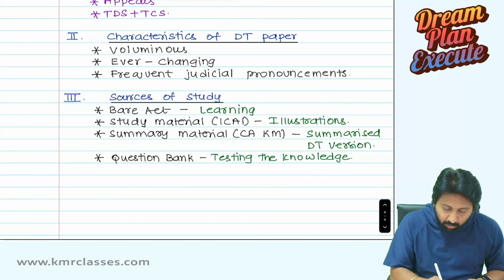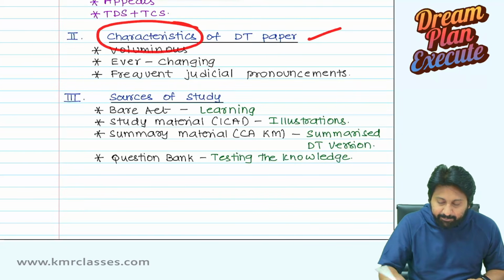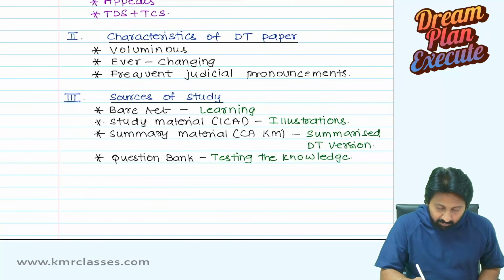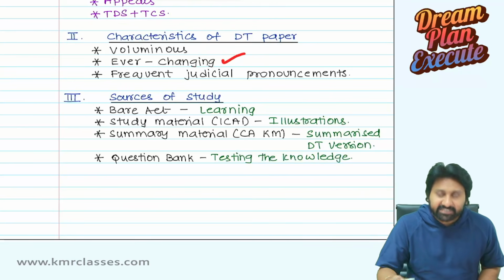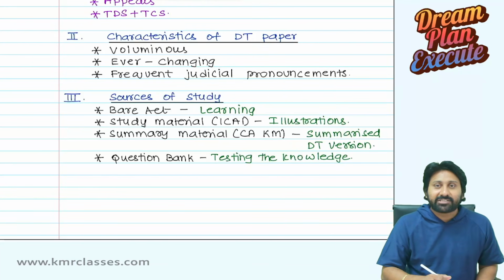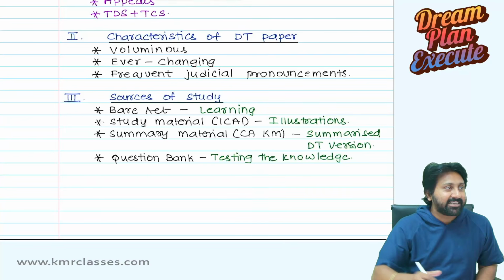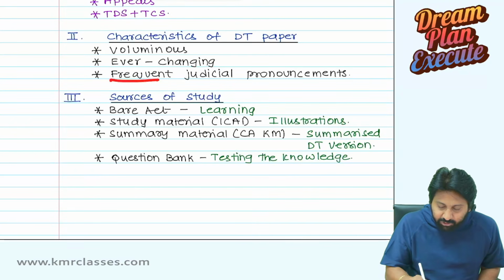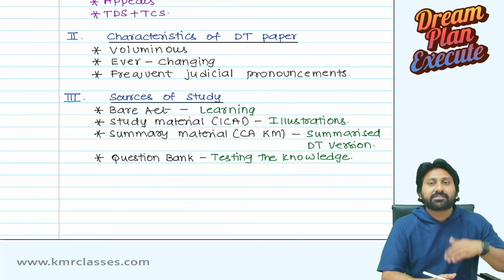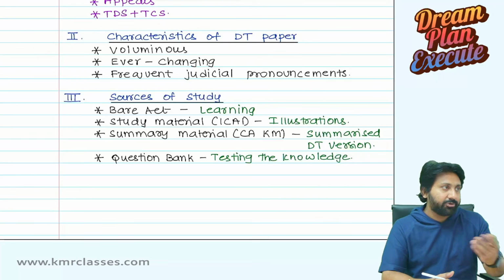Next, what are the characteristics of the DT paper? Features: voluminous, ever changing, not never changing, ever changing, changing every attempt. Frequent judicial pronouncements, meaning case laws will keep on coming on any issue.